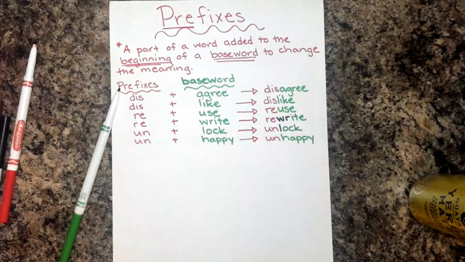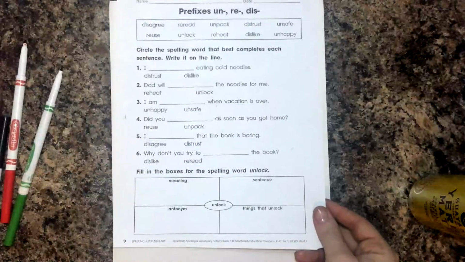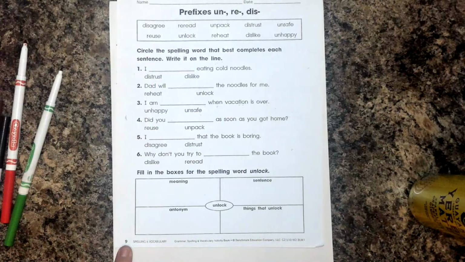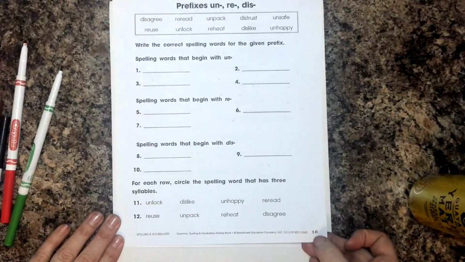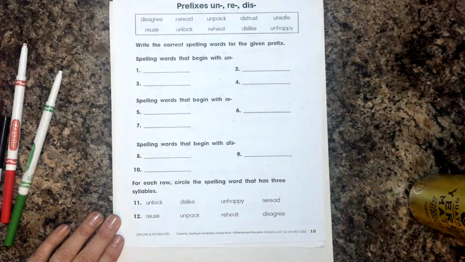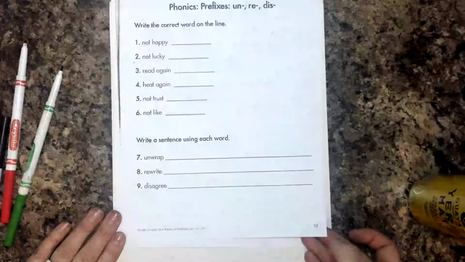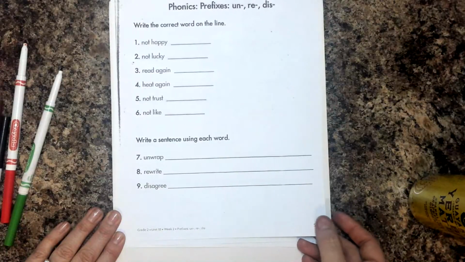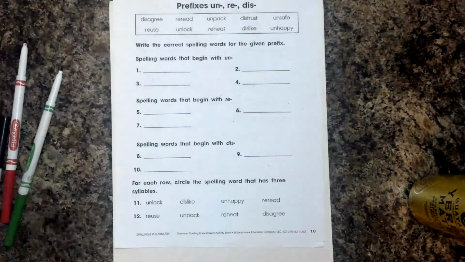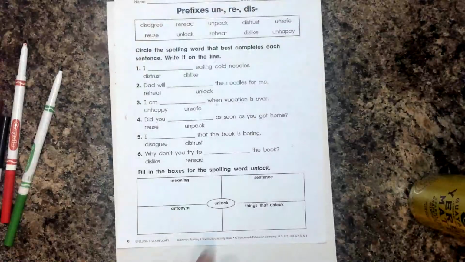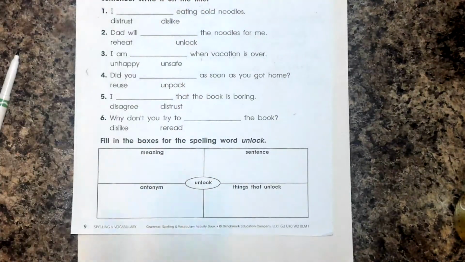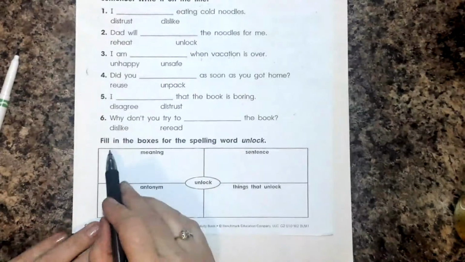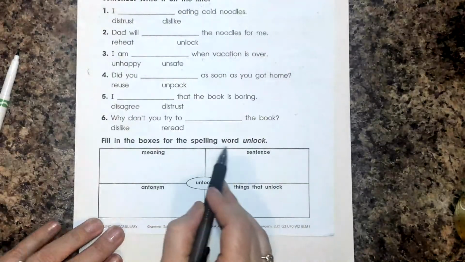Your job is going to be to do this page, which is page 9. There are 3 pages that go with this. There's this page, page 10, and then there's this page, page 59, which is towards the back of the packet. These are all things you can do on your own. However, on page 9, we've never done this part before, so I'm going to do this part with you. Fill in the boxes for the spelling word unlock.